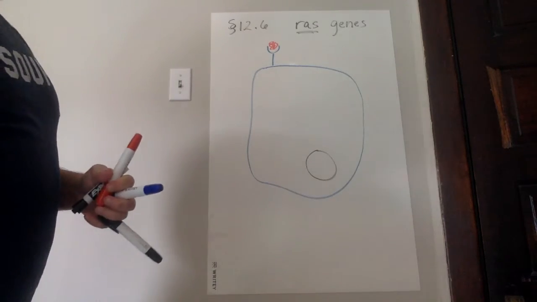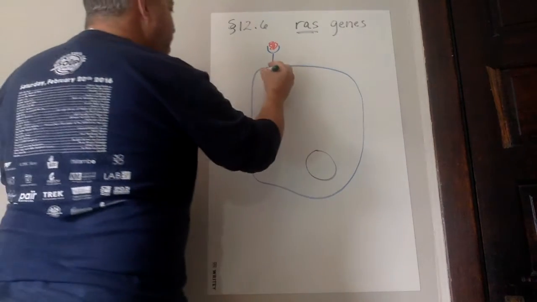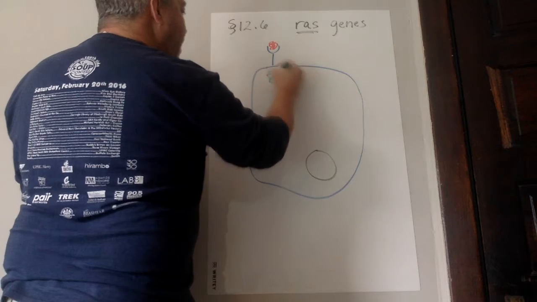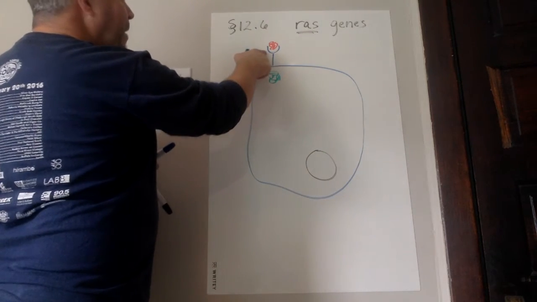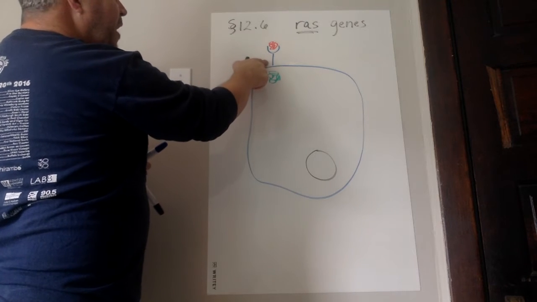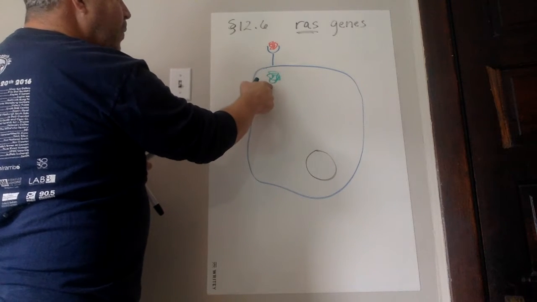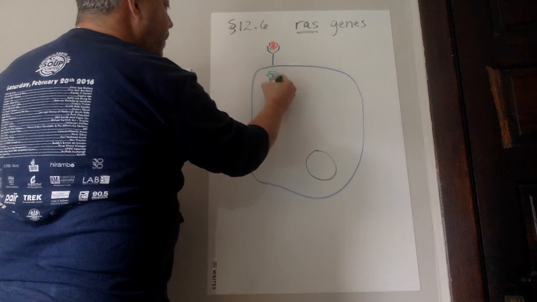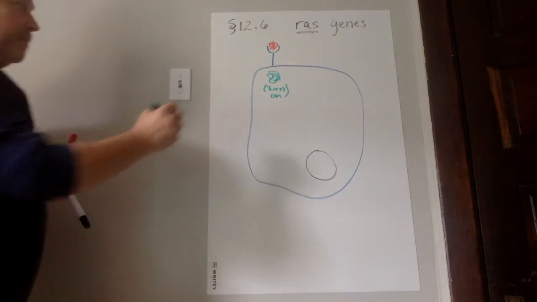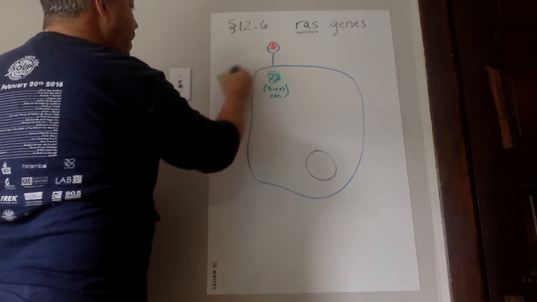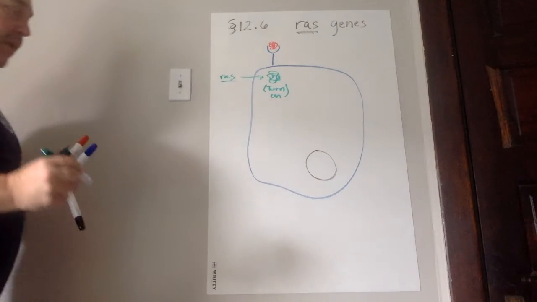The RAS gene produces a RAS protein. So on the inside, you have this RAS protein. So when this comes into this cup, it doesn't actually enter the cell, it changes the conformation of this receptor protein, which now turns on my RAS protein. So this here in green, this is my RAS protein.